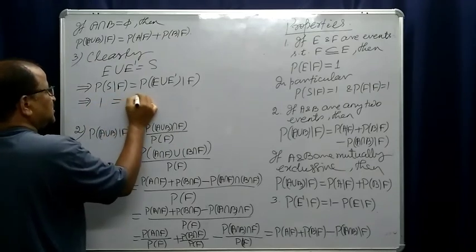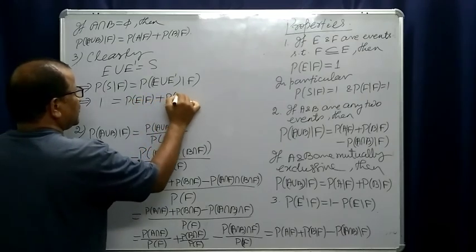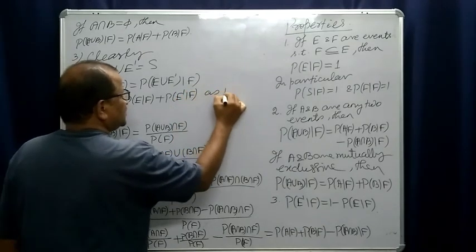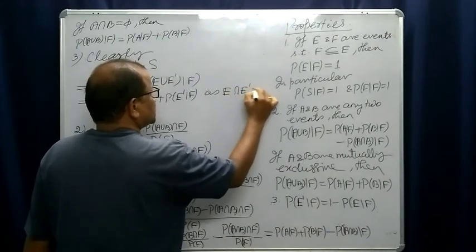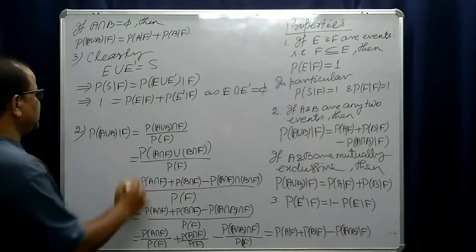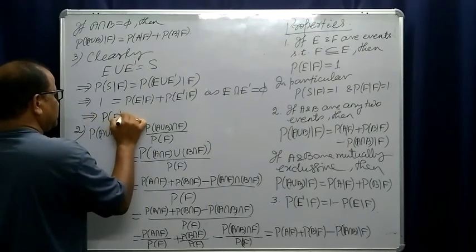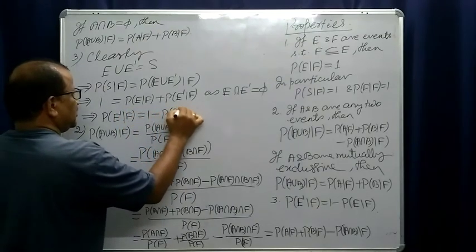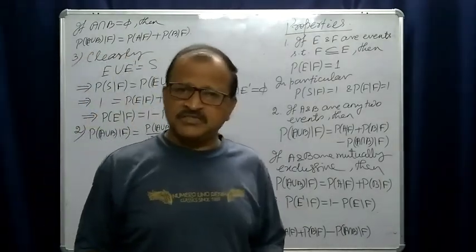It is probability of E condition F plus probability of E complement condition F. Why? As E and E complement intersection is null, they are mutually exclusive, and this implies probability of E complement condition F is equal to 1 minus probability of E condition F. So the proofs are very simple.